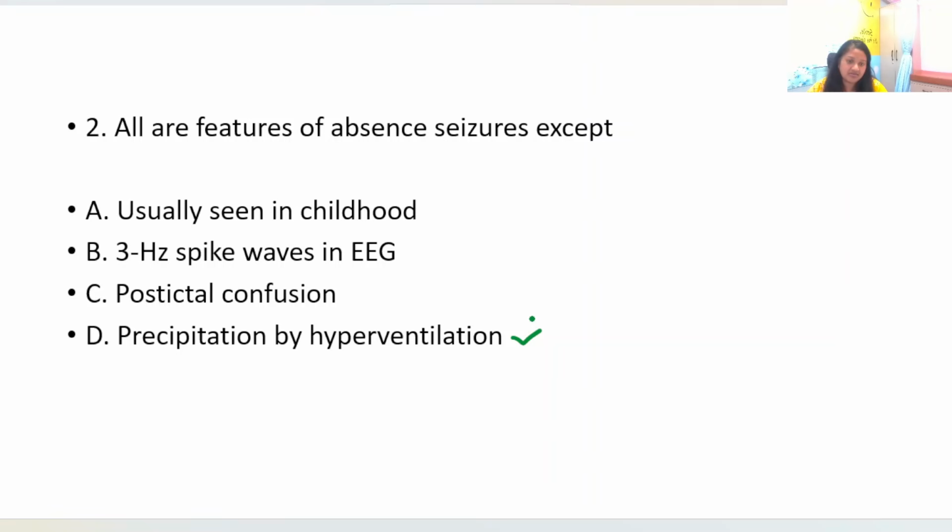There may be other triggers like flashlights or sudden excitement and bright lights, and hyperventilation can also trigger an absence seizure. This EEG finding, 3 Hz spike waves in EEG are very typical of absence seizures. These are seen in childhood, so this option is also correct.